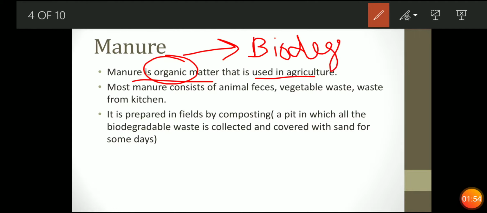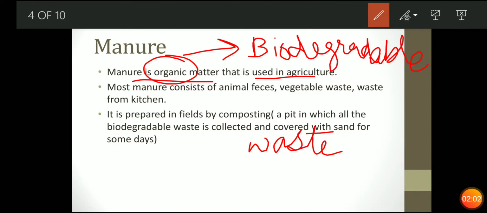And biodegradable waste means that which can be easily decomposed in nature, like your vegetable peels, fruit peels, kitchen waste. They can be easily decomposed, so it is known as biodegradable waste. Moreover, it contains some main elements, that is carbon, hydrogen and oxygen, so it is known as organic matter.